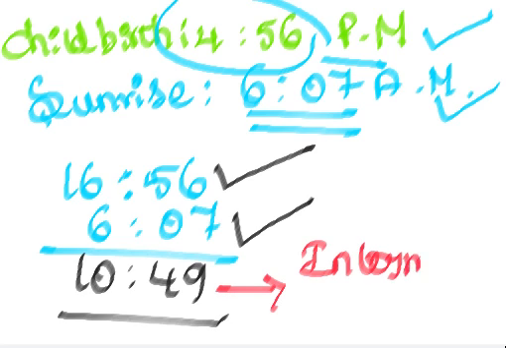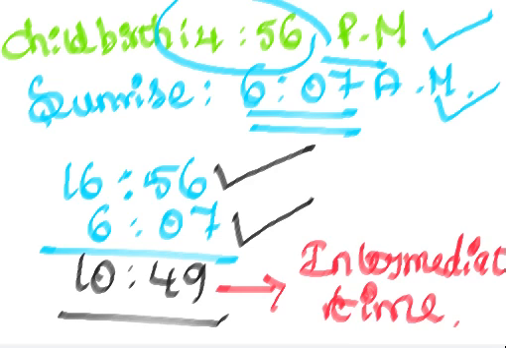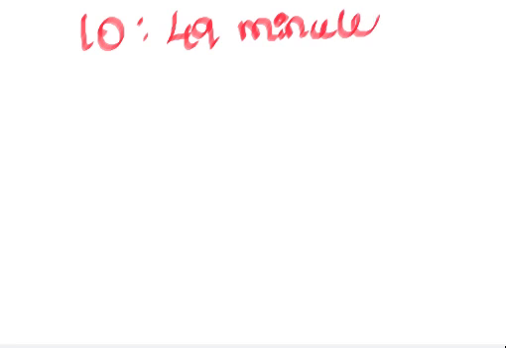This we will call as the intermediate time between the sunrise and childbirth. Now I will teach you how to calculate the Naliga and Vinaliga with respect to that. Okay, we calculated 10 hours 49 minutes is the intermediate time between the childbirth and sunrise. Now how we will convert this modern time into the ancient terminology, Naliga.